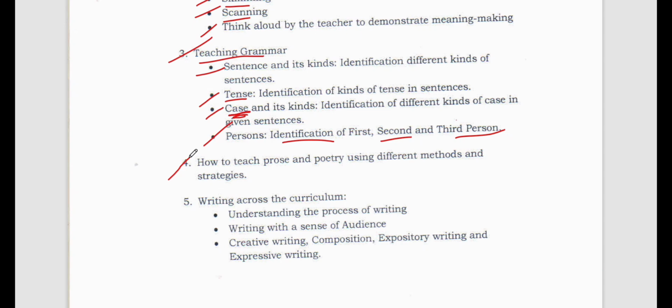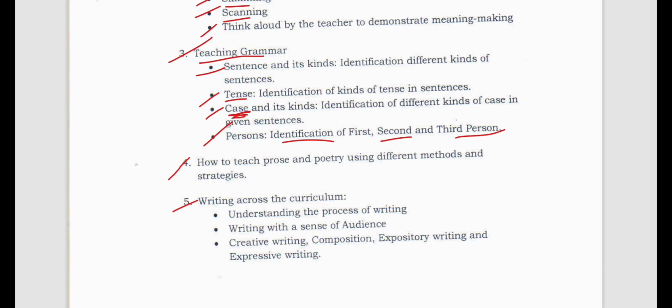How to teach prose and poetry using different methods and strategies. Now, language teachers teach prose and poetry, right? And they use different types of methods: slow reading, then silent reading, then fast reading, then recitation. So this and that, right? Let's go to number 5: writing across the curriculum.